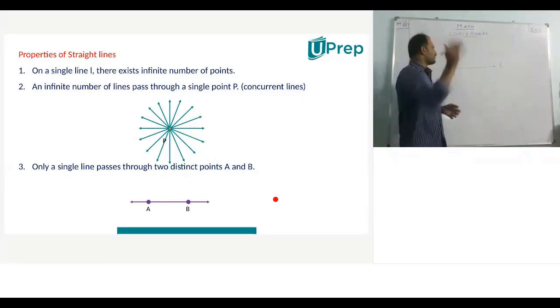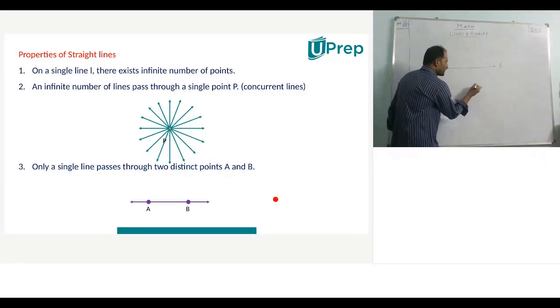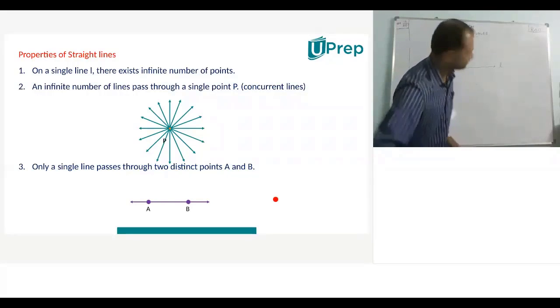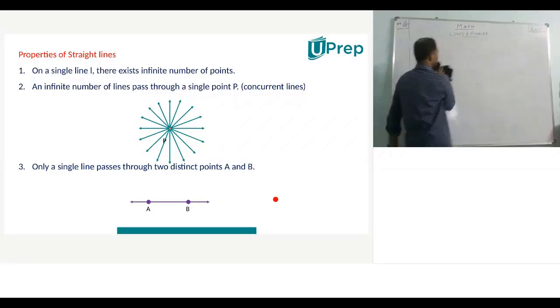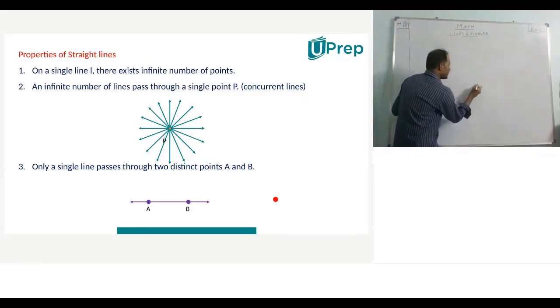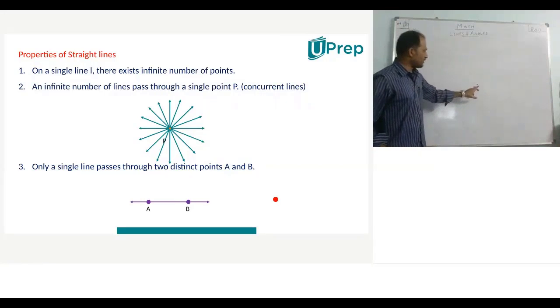Next, for example, I took a point. Now tell me, points are denoted by what type of letters? Capital letters. That's absolutely right. Points are denoted by capital letters. I am representing the point with the letter P. Now this is the point.